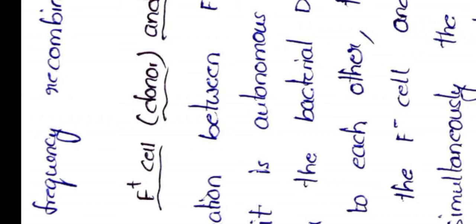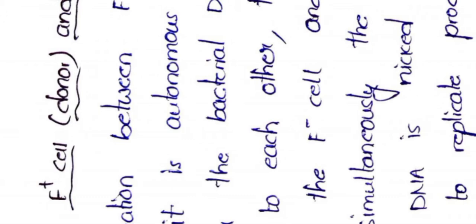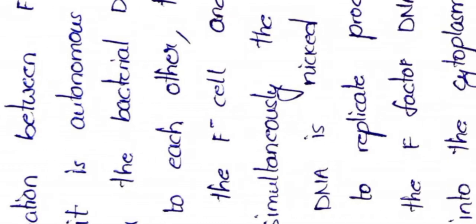Male and female cells can be distinguished by the presence of F plasmid or F factor, or a few bacteria will have a high frequency recombination level. This high frequency recombination strain can also be called a donor cell, and conjugation can be seen in F plasmid cells and also in high frequency recombination cells.